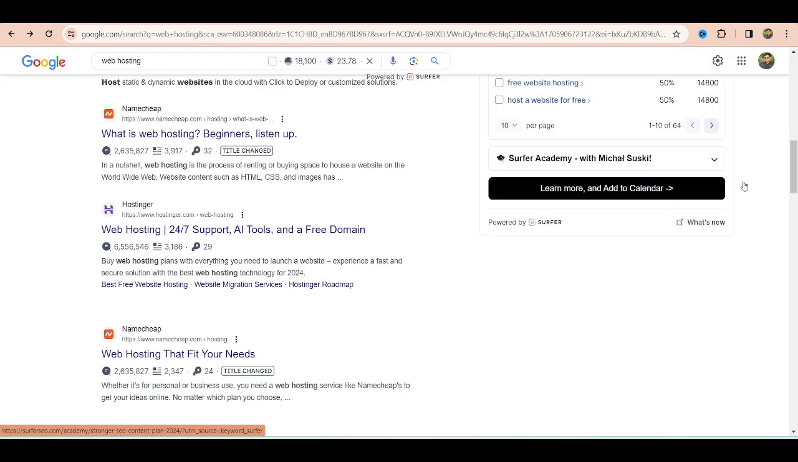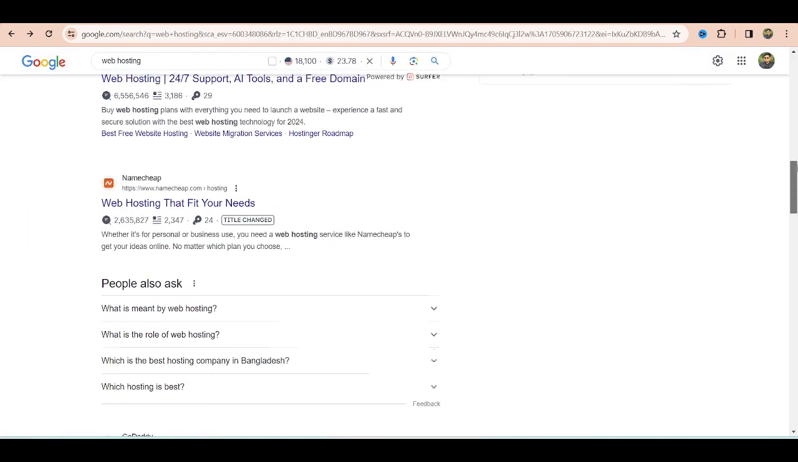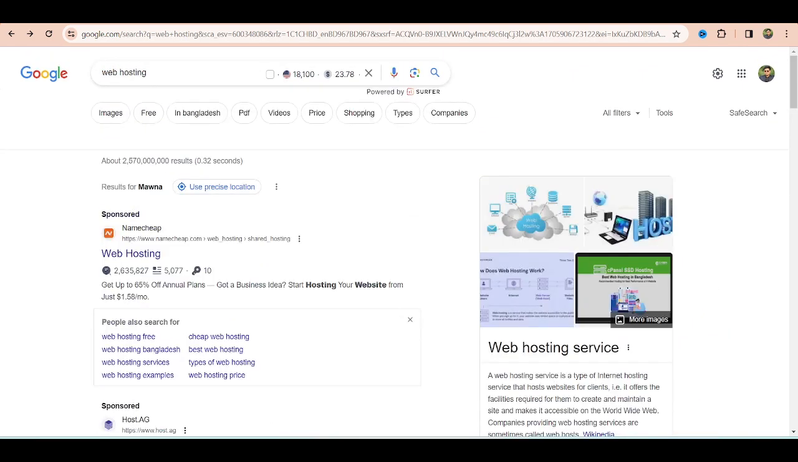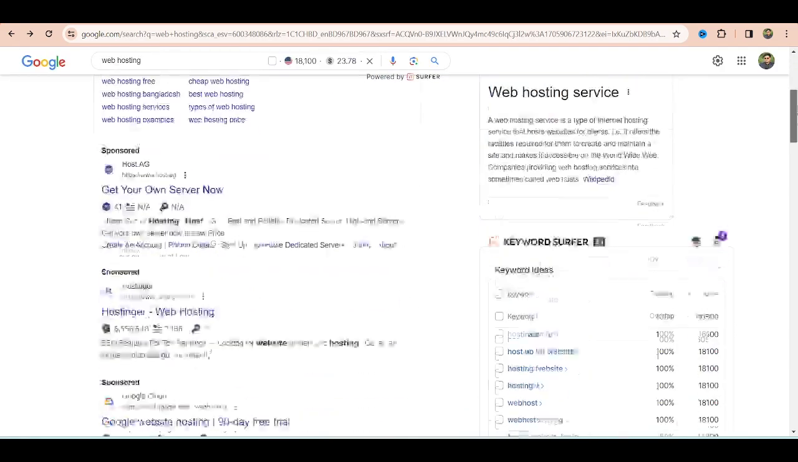Now, back to the point. Here you will see there is also a Namecheap web hosting. That's another landing page. They are running the ads on that particular landing page, and that's why there is "Sponsored" written on top of this domain name.